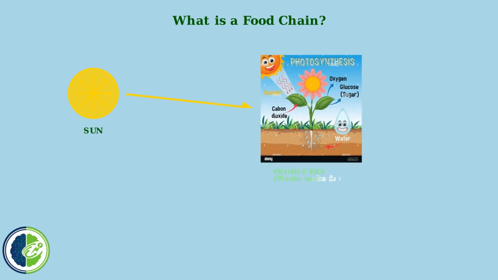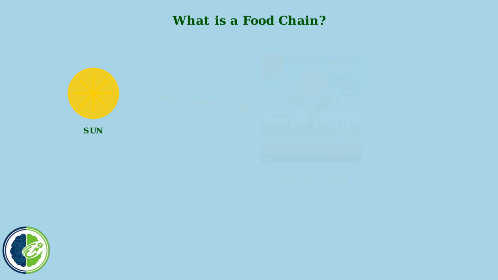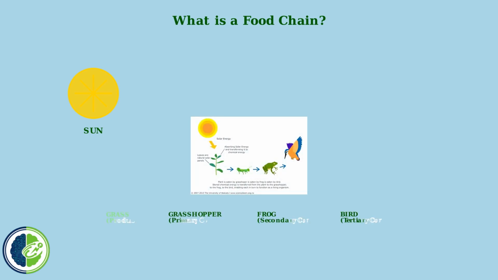Plants are called producers because they make their own food using sunlight, water, and carbon dioxide through a process called photosynthesis. Now let's see how energy flows through a food chain. We'll start with grass, then a grasshopper that eats the grass, a frog that eats the grasshopper, and finally a bird that eats the frog.